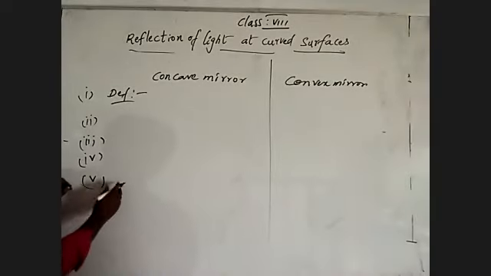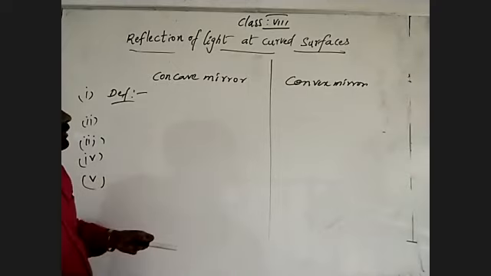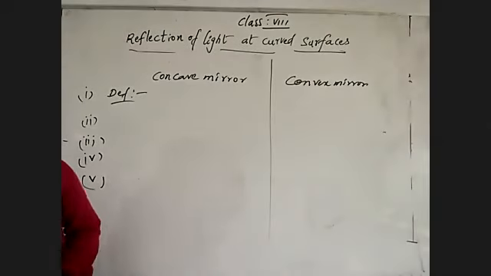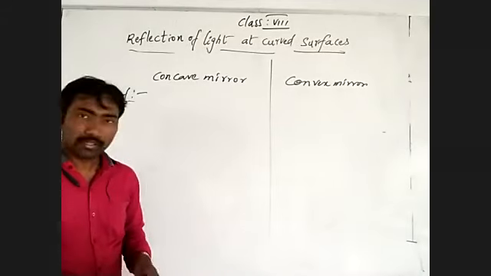And here, regarding the screen: a concave mirror needs a screen to form an image. A convex mirror does not need a screen to form an image.